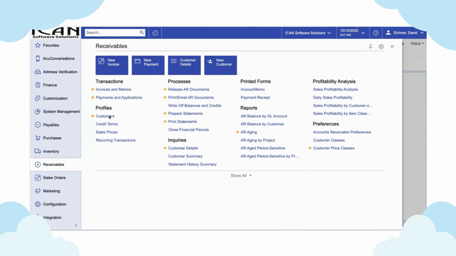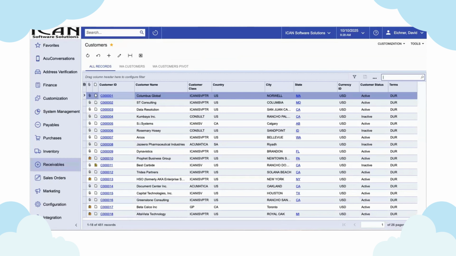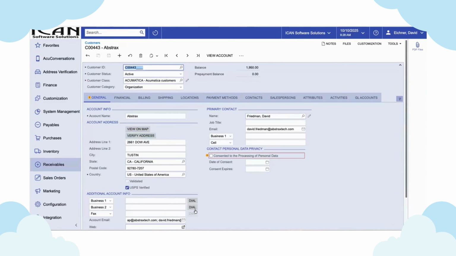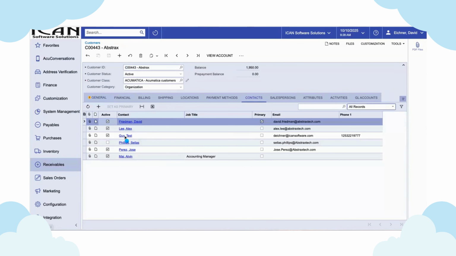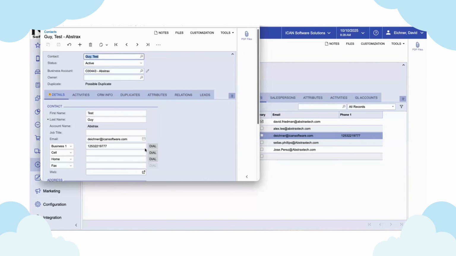If we take a look at a customer record, and we go into our contacts, you'll notice on the main account, there's some dial buttons here. I'm going to go to a specific contact, and the dial buttons that we've added here, you can see that we can dial this particular customer